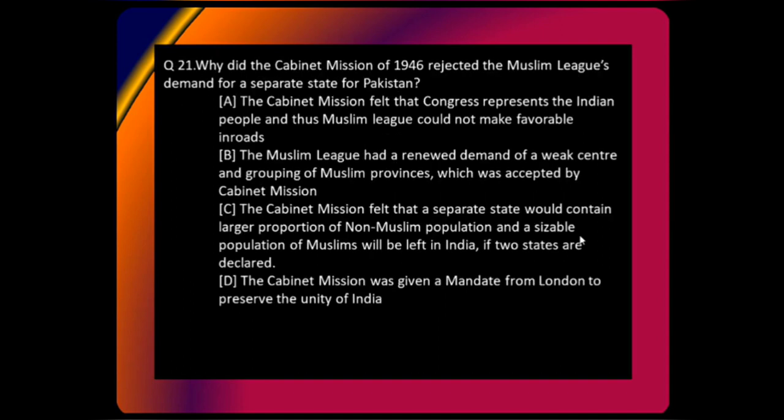Then this is about cabinet mission. So when India was in the phase of getting independence, that phase is important. That phase starts from the First World War. First World War starts in 1939. So in the PPT or anywhere, if you are revising from anywhere as well, from 1939 till 1947, please revise everything which has happened in India. August offer, Cripps mission, cabinet mission, right? Shimla agreement, Mountbatten plan, 3rd June plan. All these things must be on your fingertips because they will be asked constantly. And if they are not asked in prelims, they will ask you in the interview. This is a very important topic from the beginning of the war, 1939 till 1947.